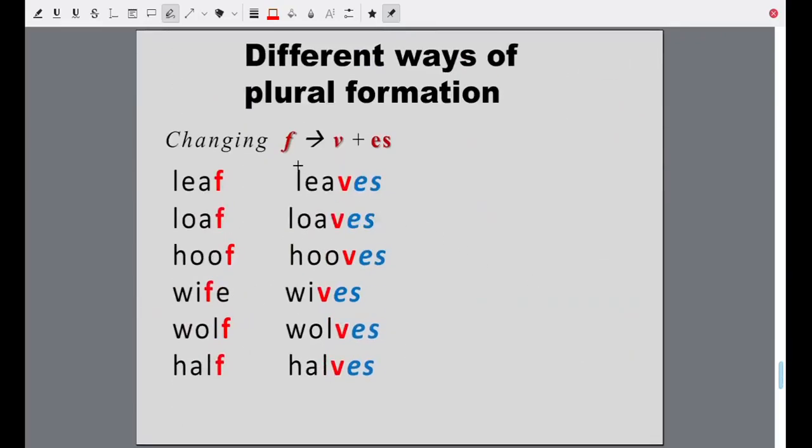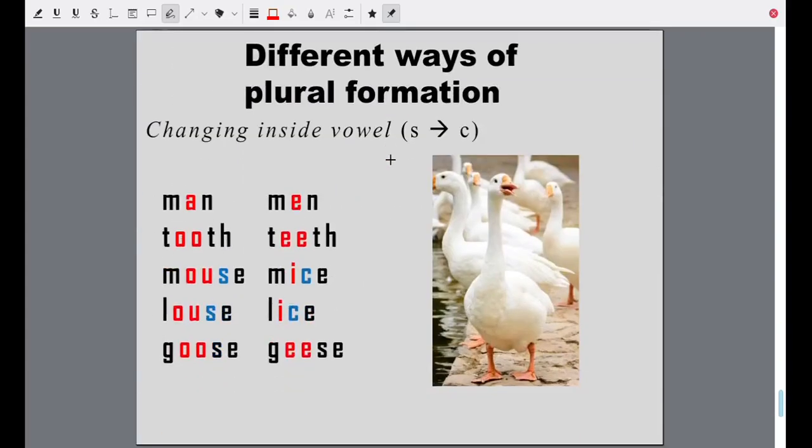Changing f to v and adding es. F is changed to v and then add es. Loaf, loaves. Leaf, leaves. Hoof, hooves. Wolf, wolves. So these are changing f to v and adding es. Changing the inside vowel, and sometimes s may change to c.